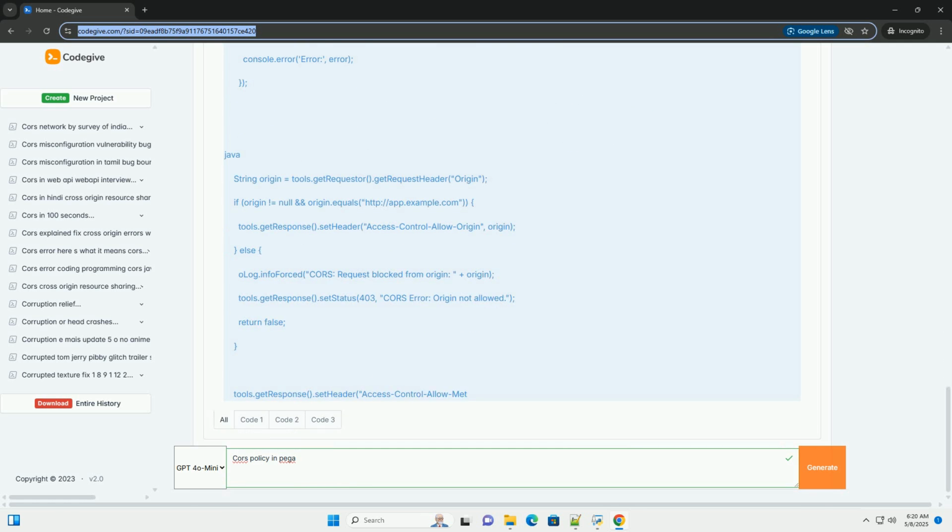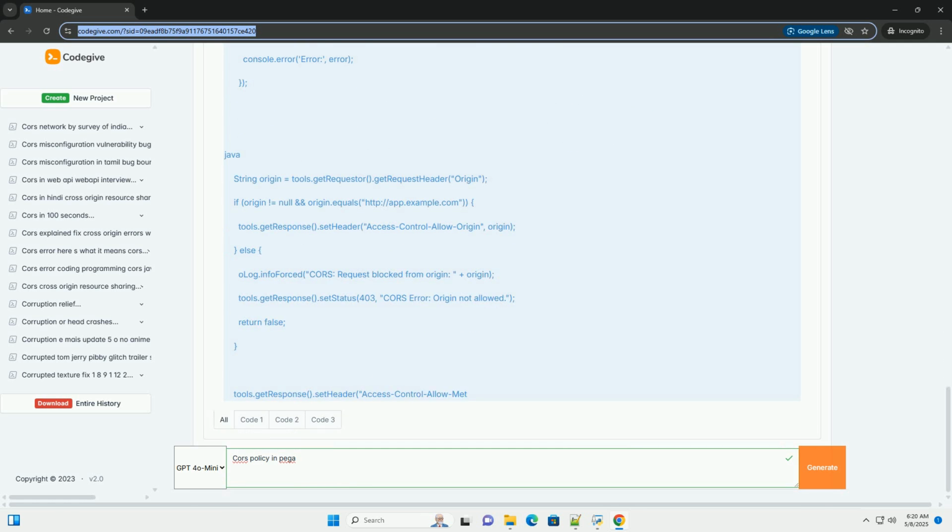API integrations: a web application hosted on app.example.com needs to consume data from an API hosted on api.example.com. Content delivery networks: serving static assets, images, scripts, and fonts from a CDN hosted on a different domain. Microservices architecture: web applications composed of multiple services running on different domains. Single page applications: SPAs often make API calls to backend servers hosted on different domains.